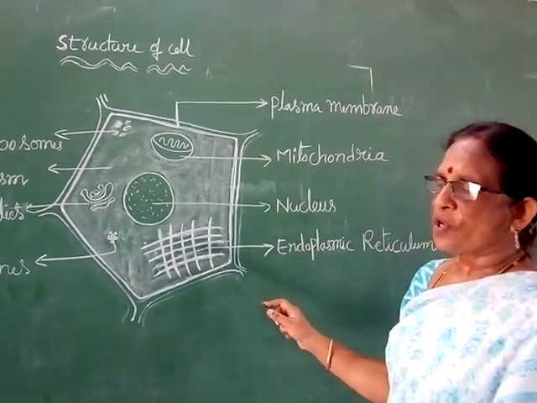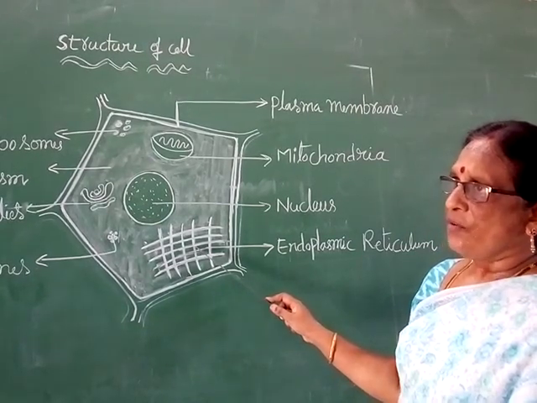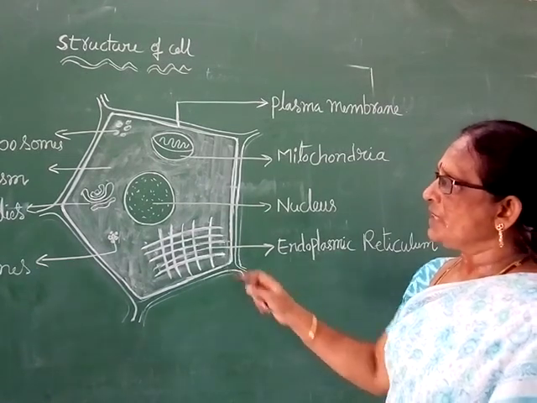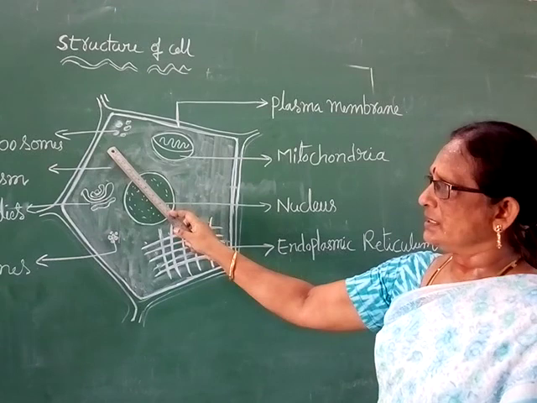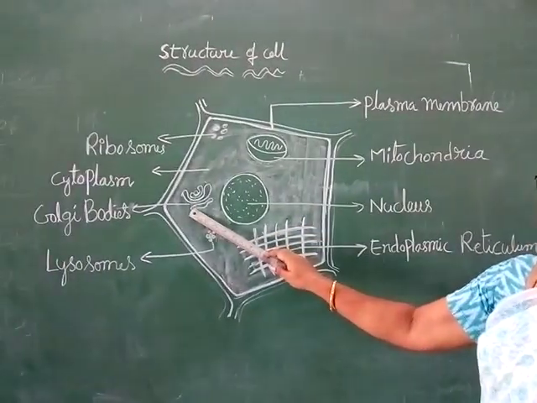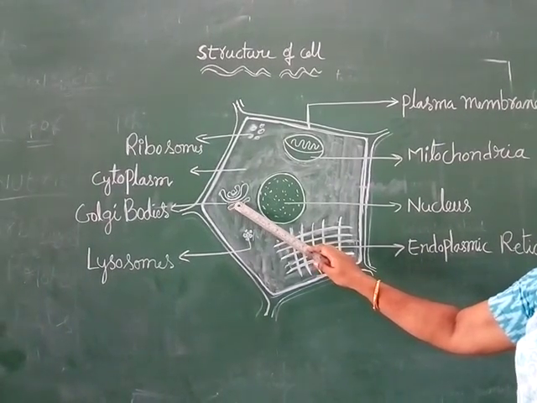Next one, endoplasmic reticulum. It transports several substances from one place to another within the cell. Next one, ribosomes. They consist of proteins. Next one, Golgi complex. Golgi complex forms with several layers.